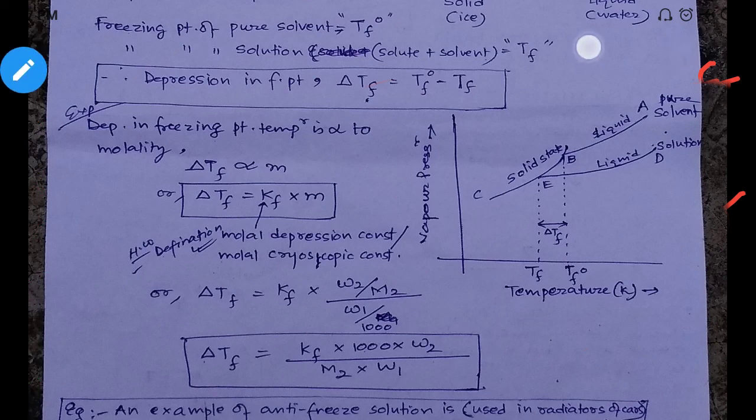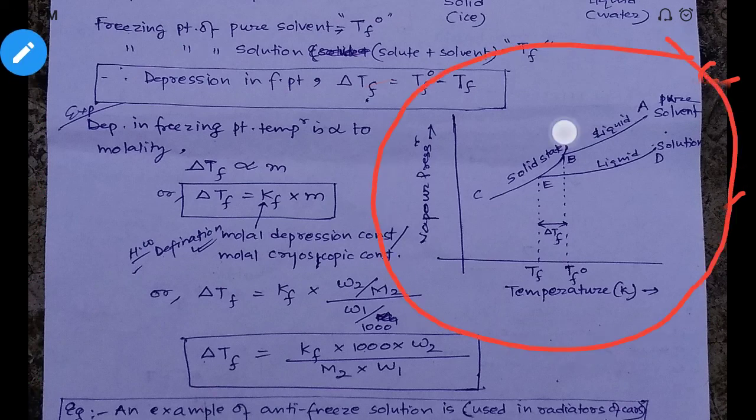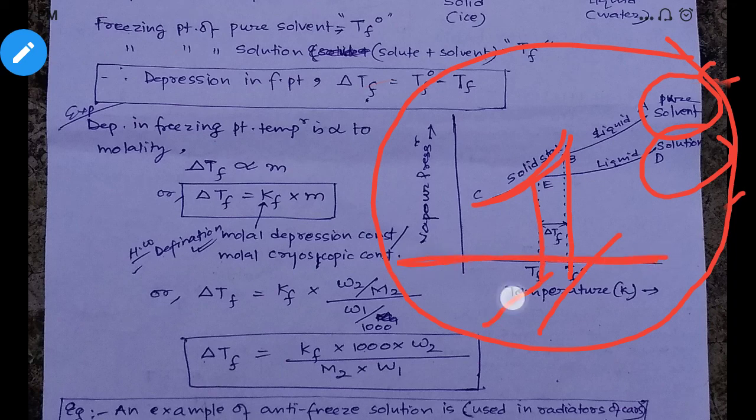Here it is shown in the graph. You can see that this is the solid phase, and if you are saying freezing, the liquid has to solidify. This is the curve for the pure solvent, and this is the curve for the solution. Since the vapor pressure is decreasing for the solution, its curve is lower than that of the solvent. This is the freezing point temperature of the pure solvent, and this is the freezing point temperature of the solution. On the x-axis, TF is smaller than TF naught.